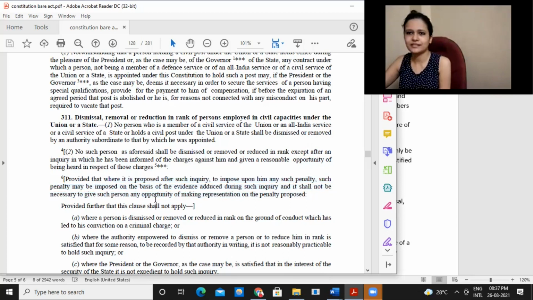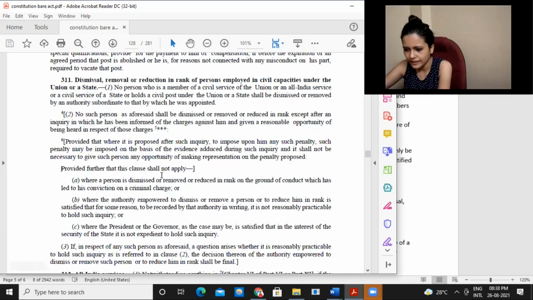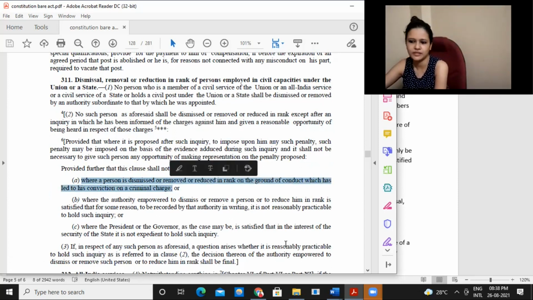So in case they want to impose some penalty, that may be done. Provided further that this clause shall not apply where the person is dismissed or removed or reduced in rank on the ground of conduct which has led to his conviction on criminal charges.